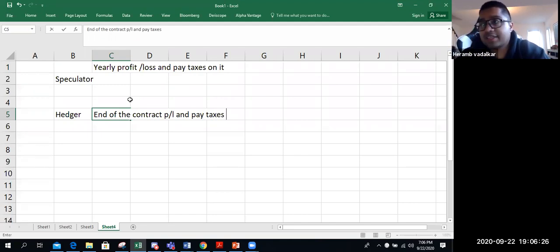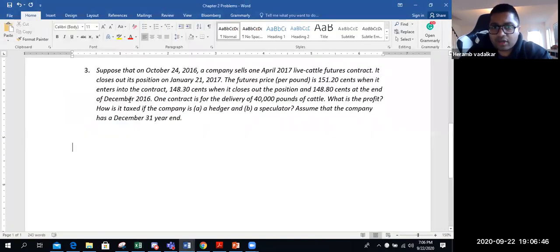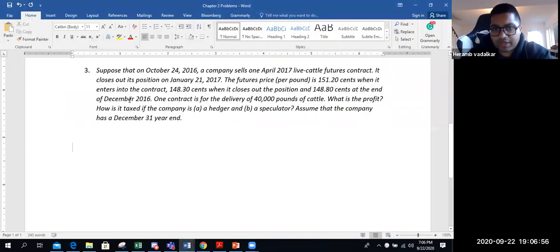Even if it is a multi-year contract, you have to find out the profit and loss you're having for each year, right? If you're classified as a hedger, you're hedging your risk, you're not speculating, then you only pay on profit and loss at the end, and you pay taxes on that. So it is like a capital gain. So if you're a speculator, you're getting into a contract in 2016.